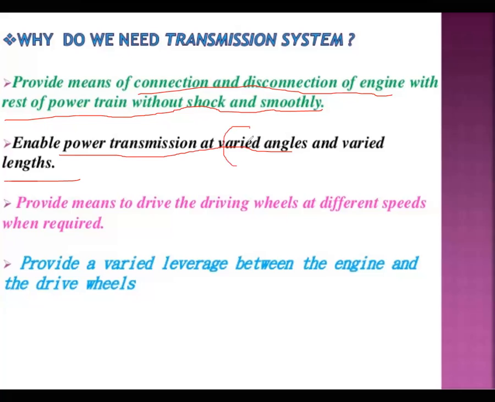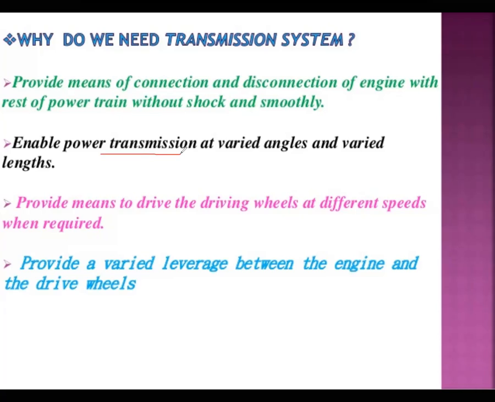The arrangement of the propeller shaft would sometimes be at some angle. Sometimes it is at an angle from the ground. This is the ground, and there may be a theta with respect to the ground. So at those angles also it may vary. The power transmission would vary, and the lengths also would vary. So we cannot consider a constant power transmission for all vehicles. So that is a difference.